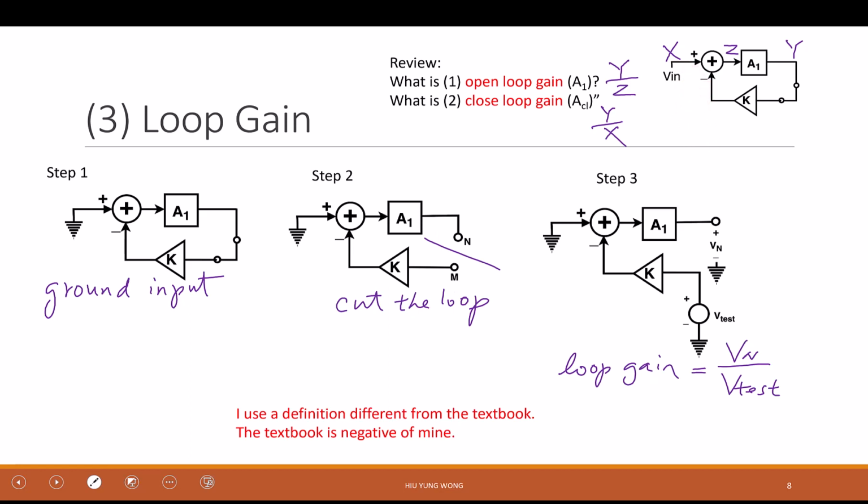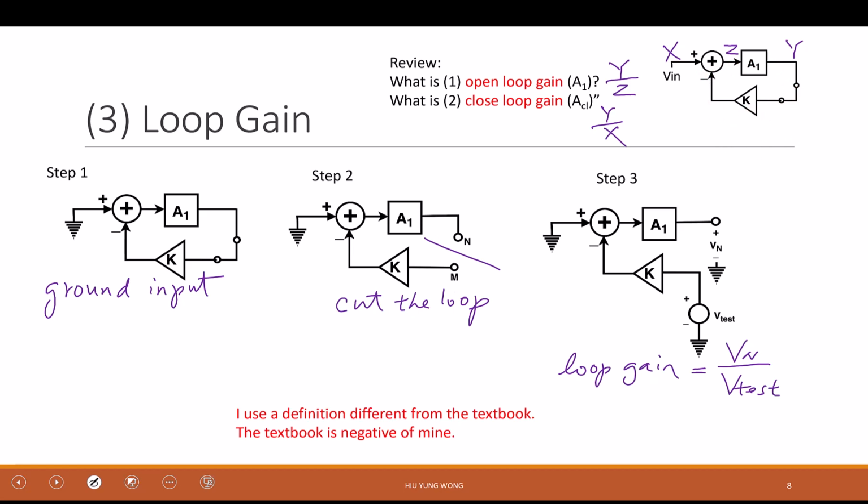Now, let's step back. What he's saying is very good for discussion. I told you I can cut here or cut here, it doesn't matter, or even cut here. That is okay. So he said let me just cut here, and then my definition is just apply the test voltage to here, and then you go around the loop. Now, if you ignore the sign, it will be the same, because in my definition you apply a test voltage here, and then you go over the loop, right?